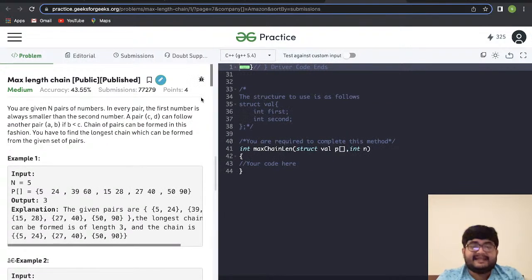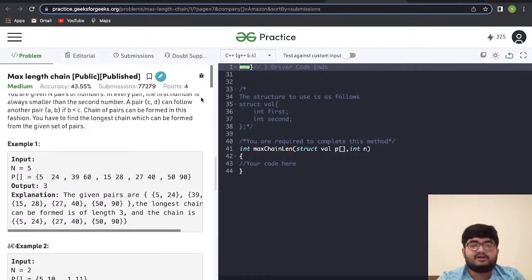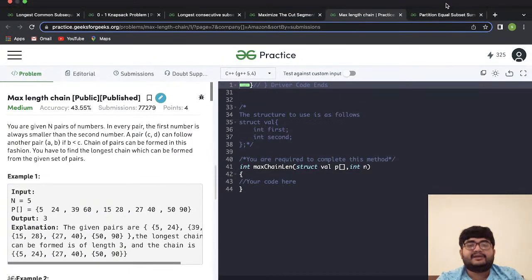Third is the maximum length chain. You are given n pairs of integers. In every pair, the first number is always smaller than the second number. A pair CD can follow another pair AB if B is less than C. Chain pairs can be formed in this fashion. You have to find the longest chain that can be formed from the given set of pairs. This is also a good, interesting question. You can definitely try this out.